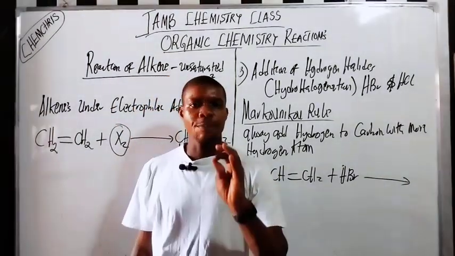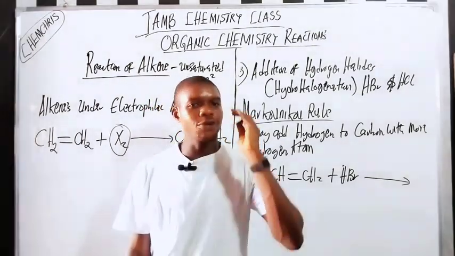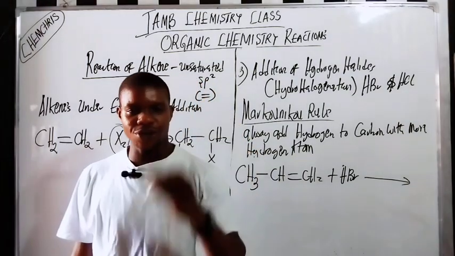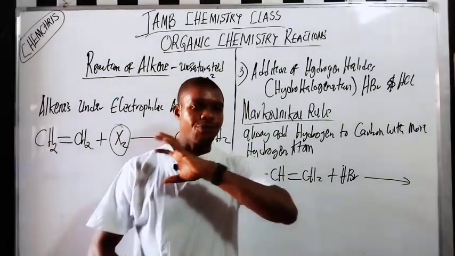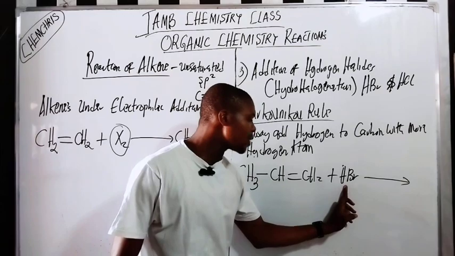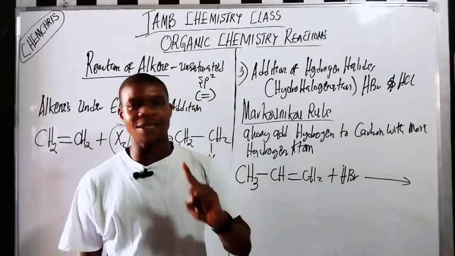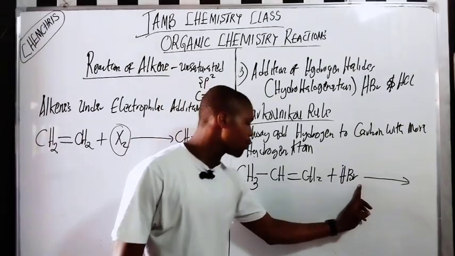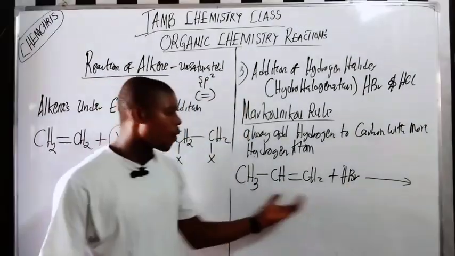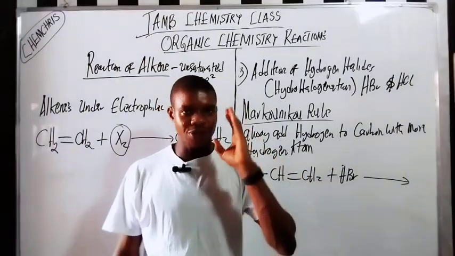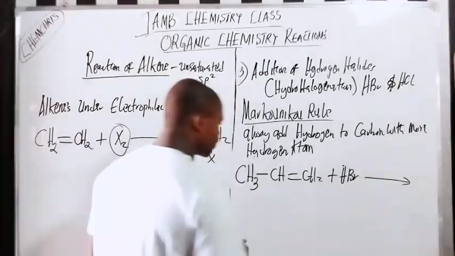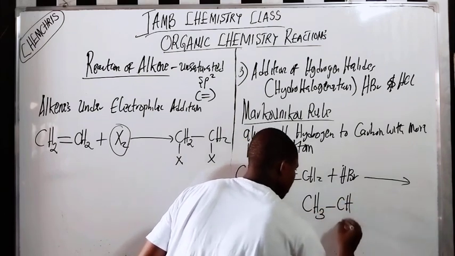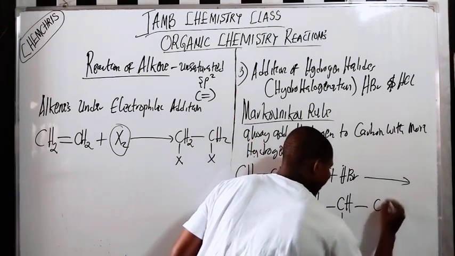Now, what does the Markovnikov rule state? Hydrogen is always added to the carbon atom with more hydrogen atoms. From that rule, it means hydrogen will be added to the first carbon here, which has 2 hydrogen, while bromine will add to this carbon here. The double bond will change to a single bond. So this is what will happen: here we have CH3, CH, here we have Br, then here we have CH3.